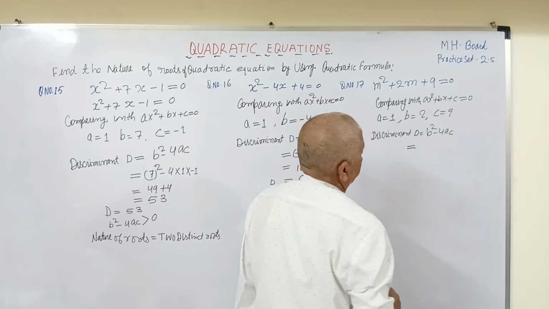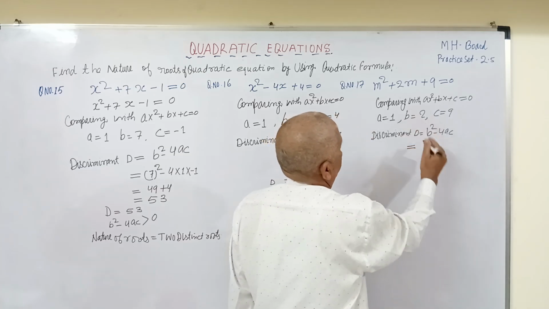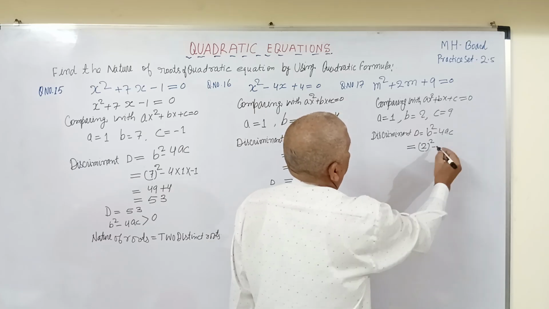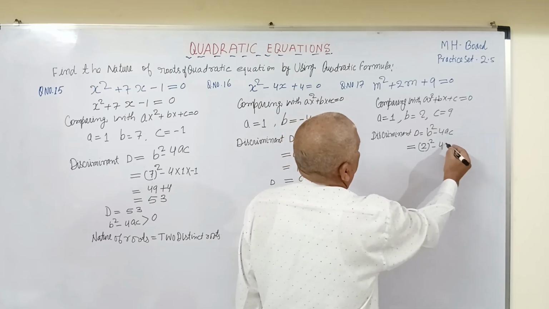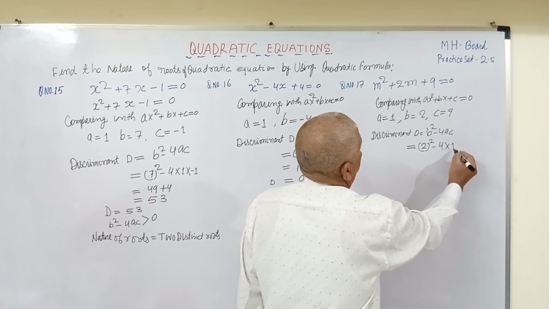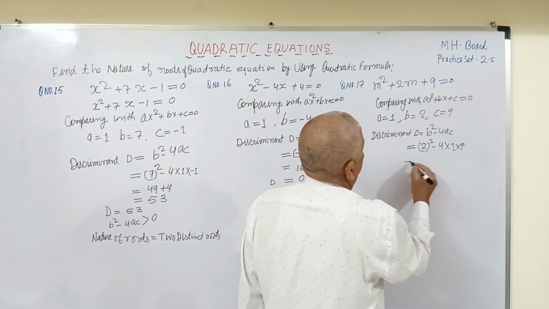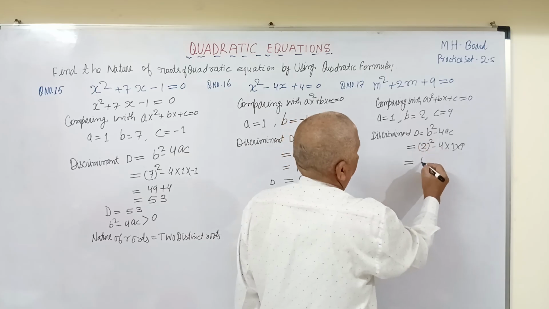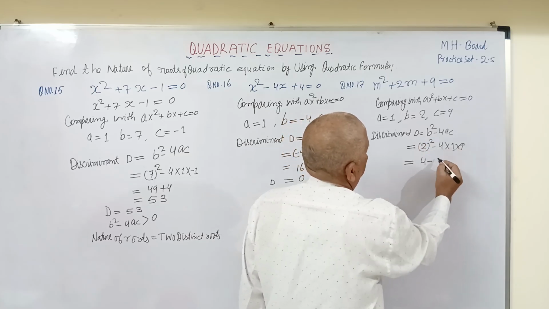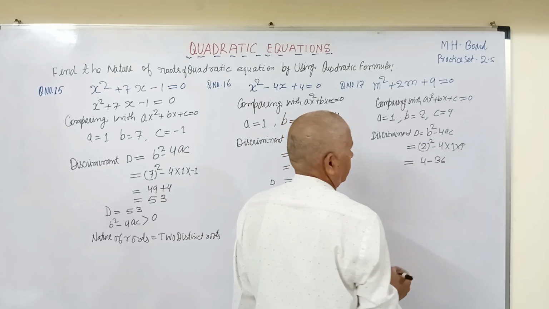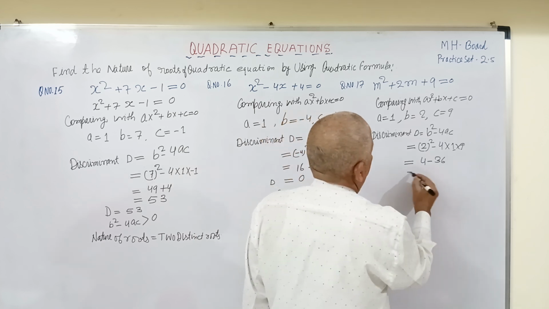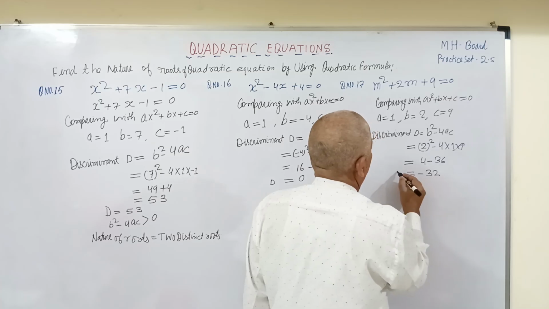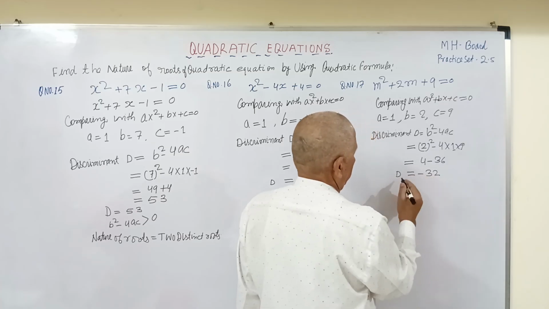That means b square means 2 square minus 4 into a is 1 into c is 9. So 2 square means 4 minus 36, means 32. So d equals to minus 32.